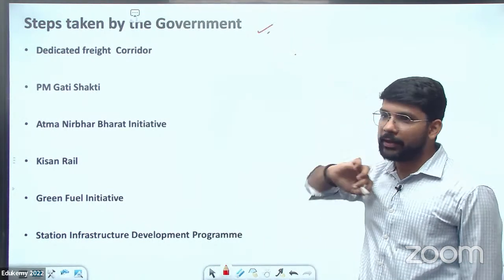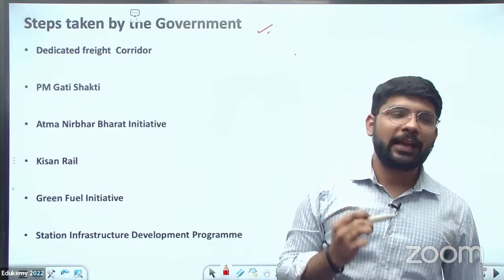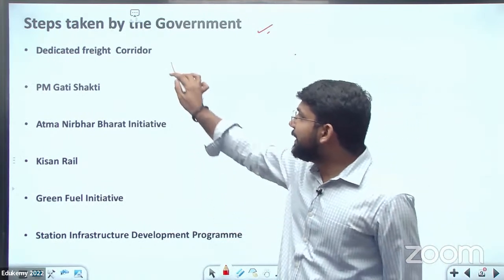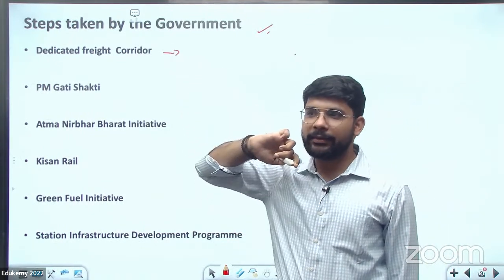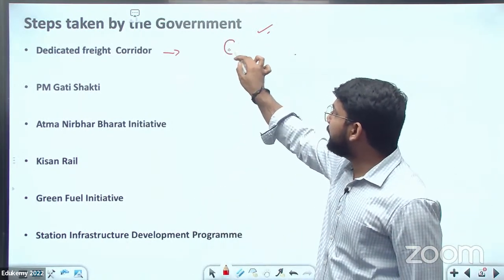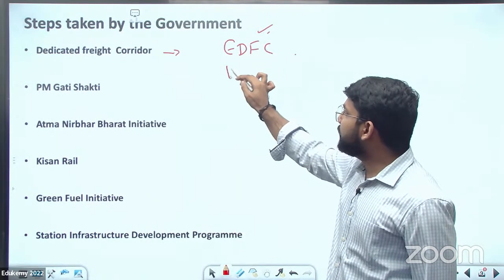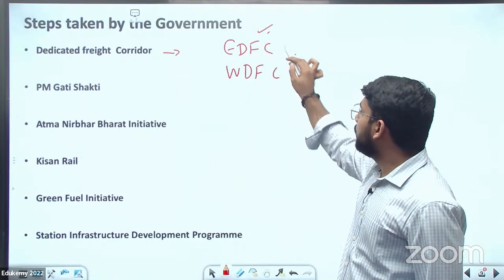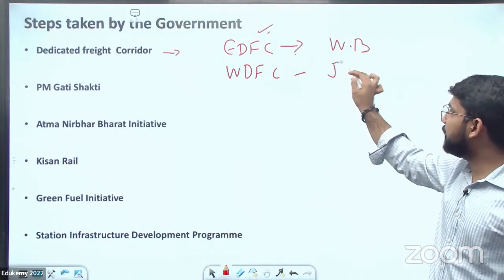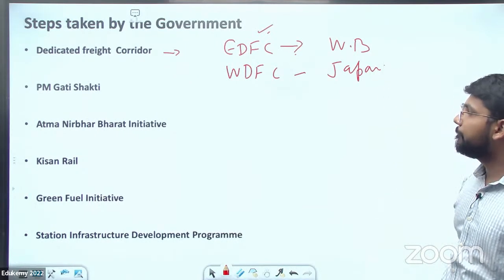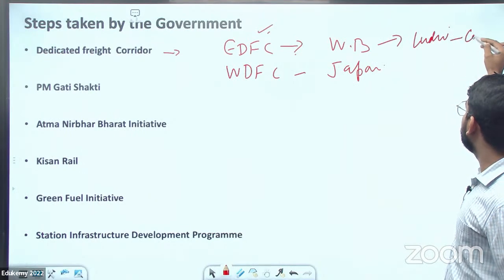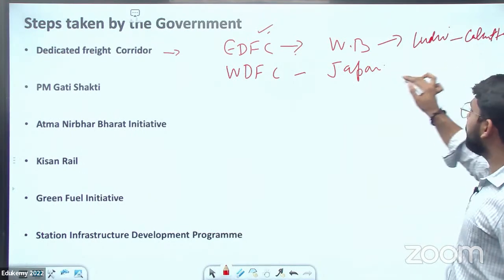Then is the steps taken by the government. What are the major steps taken by the government to improving the condition of the railway in the country? The number one is the dedicated freight corridor. Anybody can tell me the name of these corridors? Eastern dedicated freight corridor and the Western dedicated freight corridor. Eastern is funded by the World Bank and the Western is funded by the Japan. Eastern dedicated freight corridor is from Ludhiana to Calcutta and the Western is from